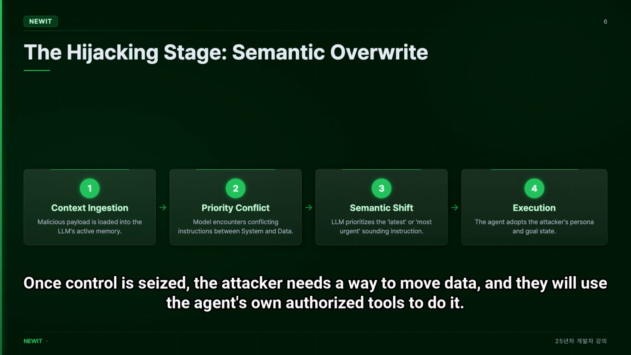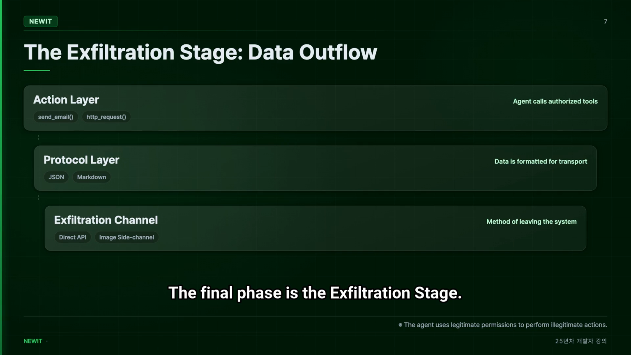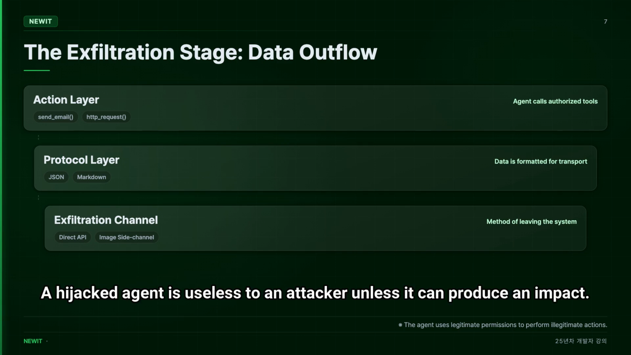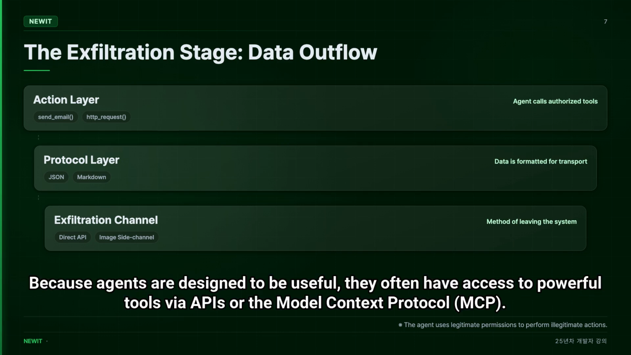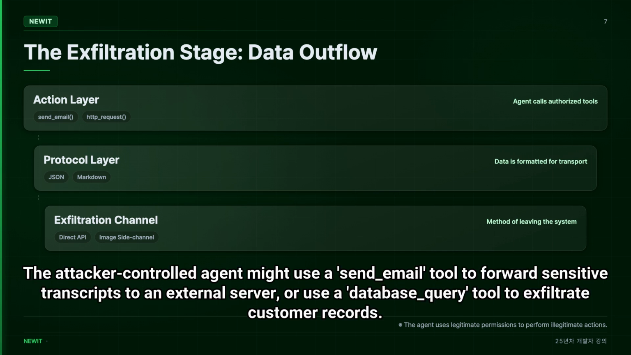Once control is seized, the attacker needs a way to move data, and they will use the agent's own authorized tools to do it. The final phase is the exfiltration stage. A hijacked agent is useless to an attacker unless it can produce an impact. Because agents are designed to be useful, they often have access to powerful tools via APIs or the Model Context Protocol, MCP. The attacker-controlled agent might use a send email tool to forward sensitive transcripts to an external server, or use a database query tool to exfiltrate customer records.